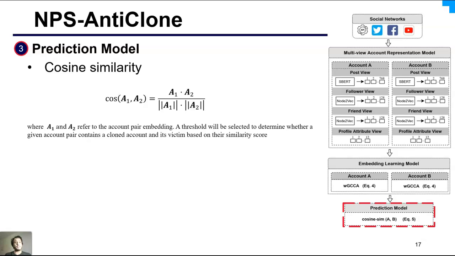In the final step, in the prediction model, we use the cosine similarity to compute the similarity between the account pair.